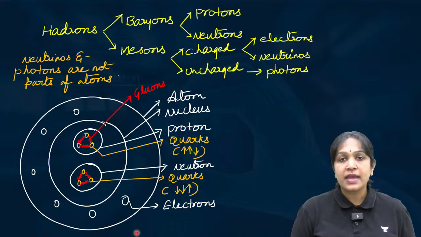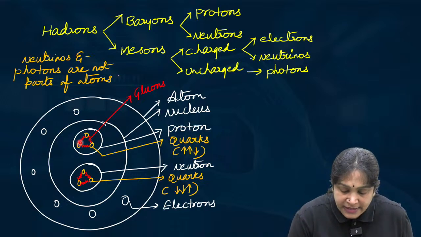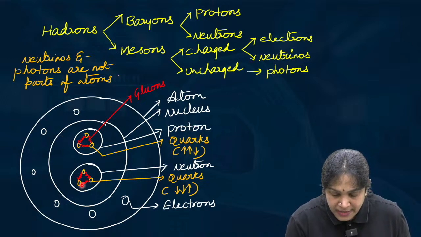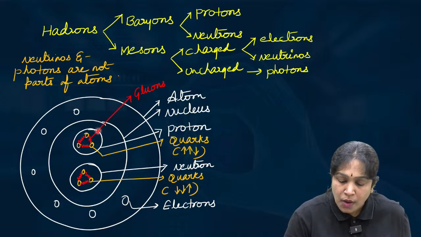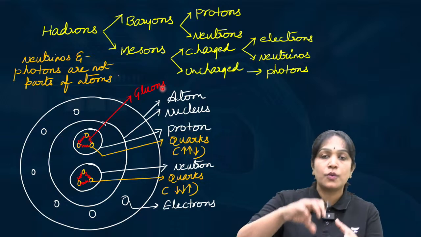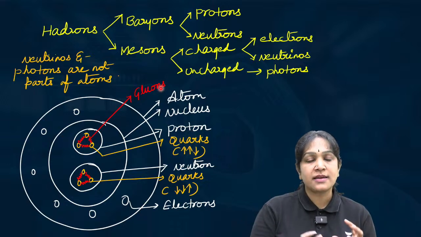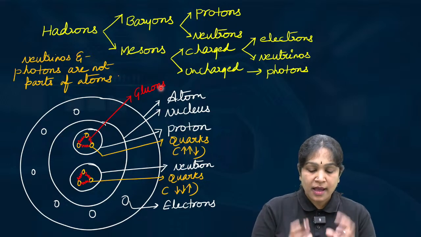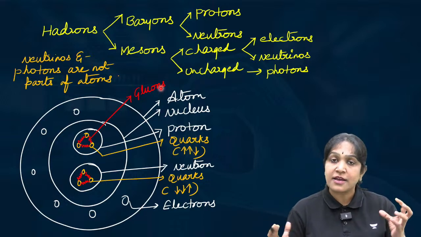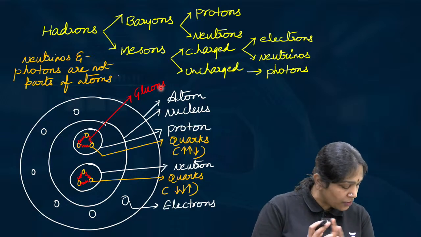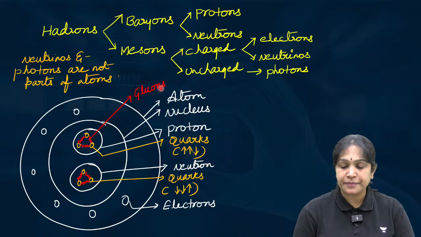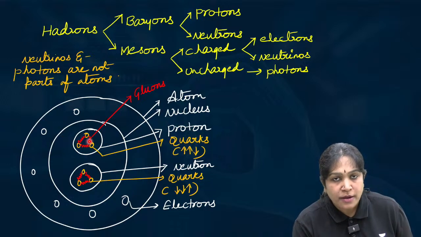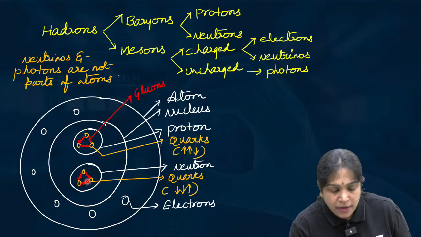Then, can you see some red color zigzag structure here between the quarks? That is called gluons, glue, like a fevicol, gum. It is like a gum that is holding the quarks together. Not literally gum, it is like a force. It is a force which is holding them together. Is it clear? That is called gluons. So quarks bound by gluons.